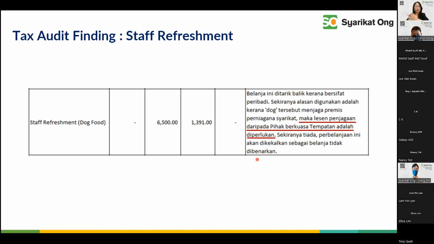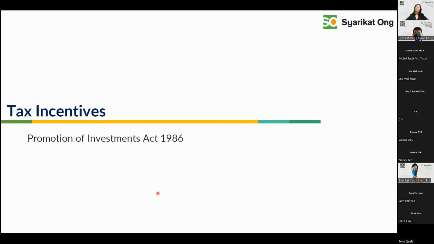Because there is a principle behind this that we have to get to an agreement on with the Inland Revenue Board. It has nothing to do with whether you are taxable or not. You have to come to a principle of deduction, and the Inland Revenue, you have to come to the principle of you adding back also. All right. So both ways, by this kind of case, we believe the Inland Revenue also learned from the taxpayer about how the security of our factory was actually being looked into. Okay. Now, that is a little sharing about principles of tax, ladies and gentlemen.